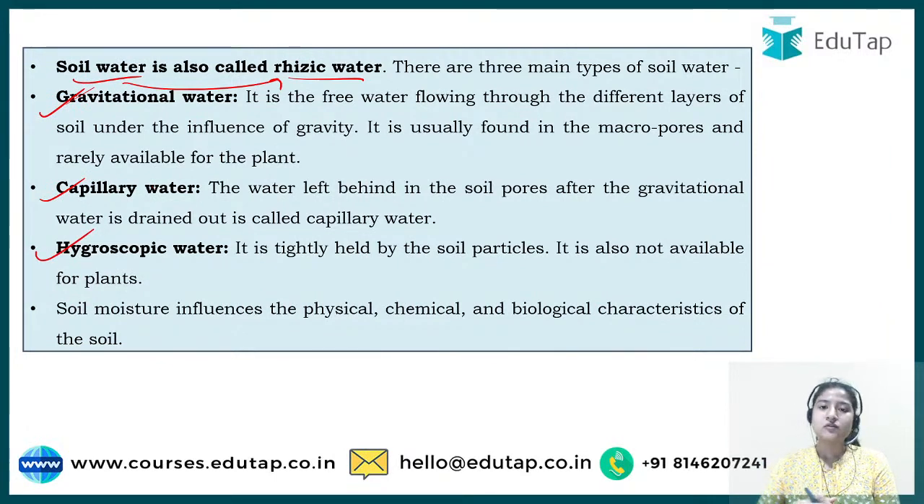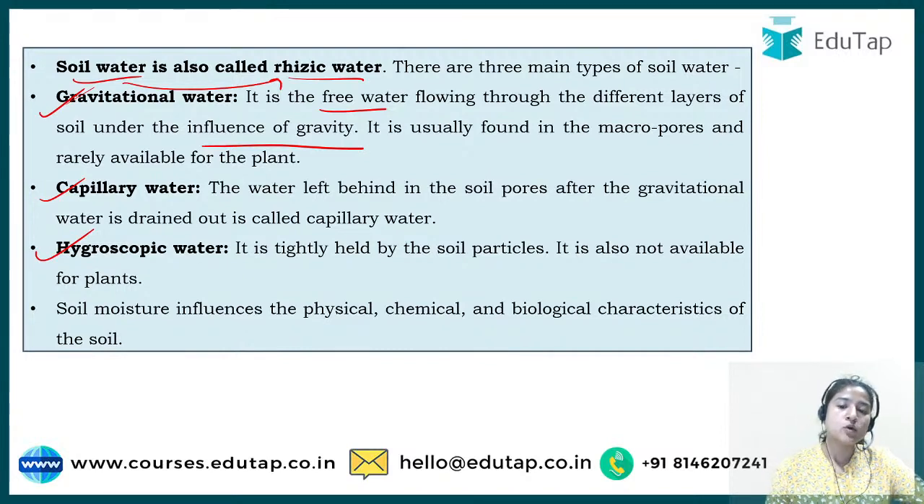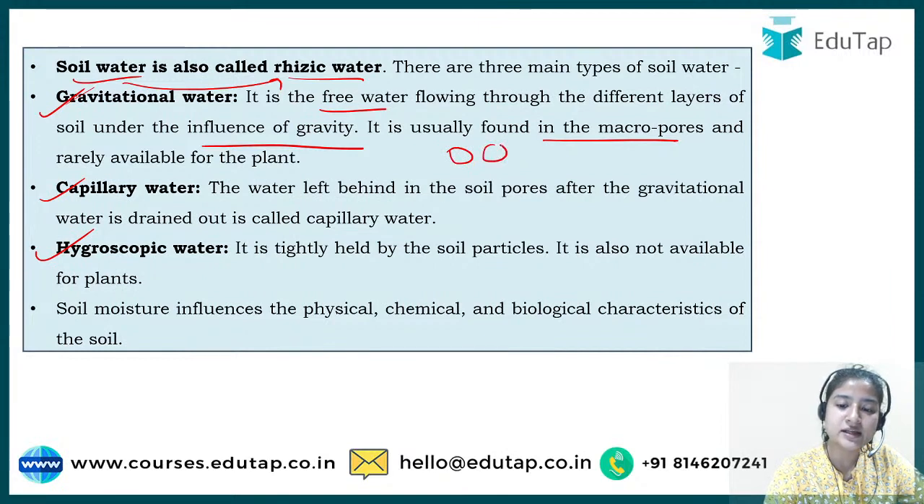Gravitational water is what? Basically when we provide water in the field or in the soil, it moves down, it percolates down. Percolation is the downward movement of water in the soil. So it percolates down due to the effect of gravity. Because gravity exists, the water keeps on flowing downward and downward. So that free water that moves down through the different layers of soil under the influence of gravity is known as gravitational water. And it is found in macropores. What is meant by macropores? Pores that are bigger in size. Because there is much space present, gravity acts and this water goes down.